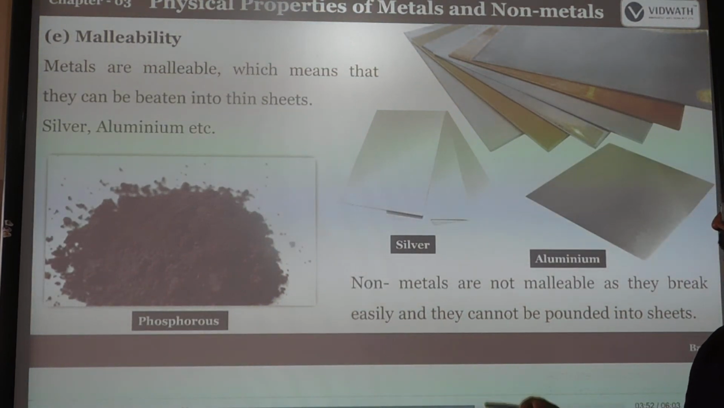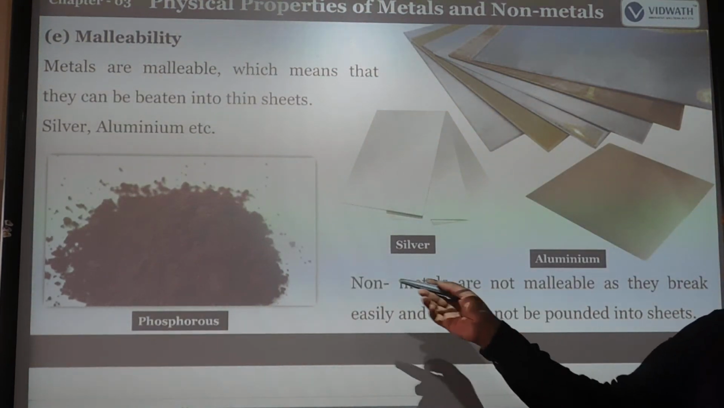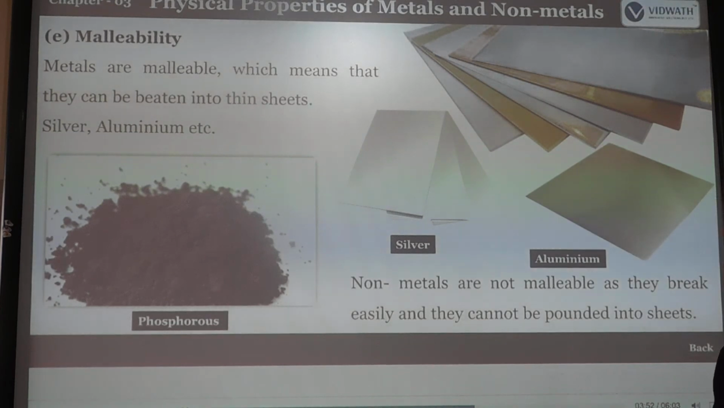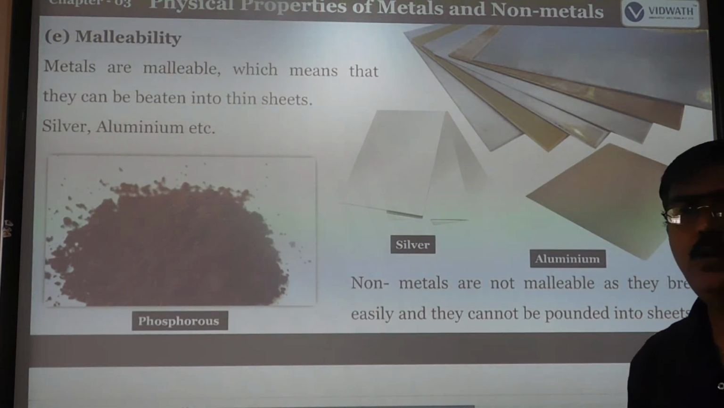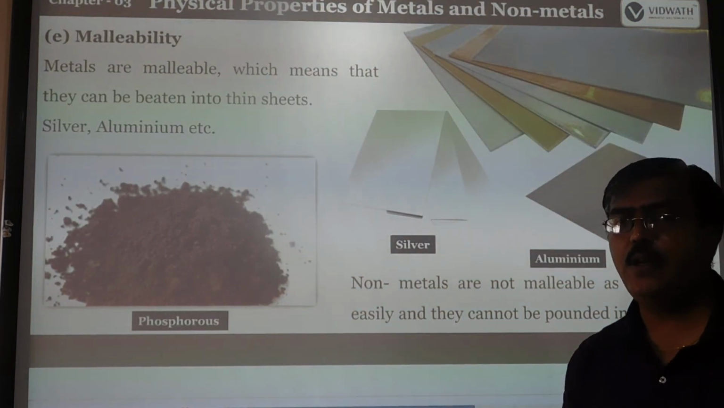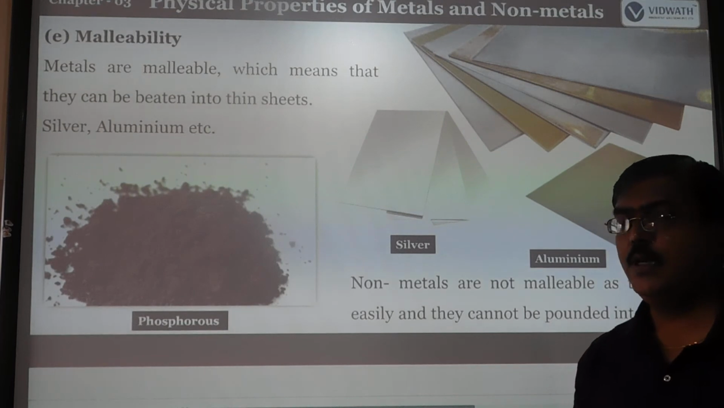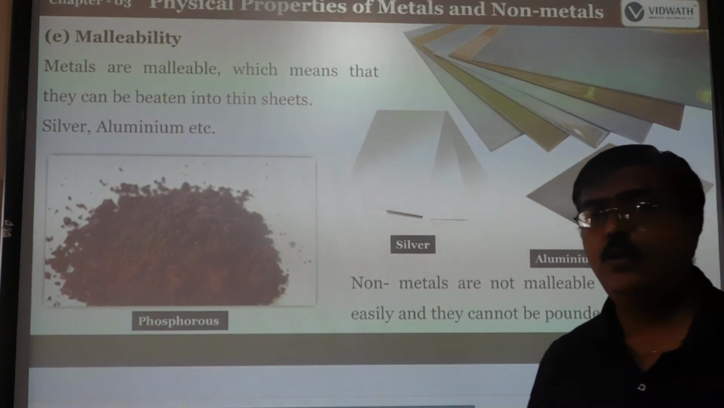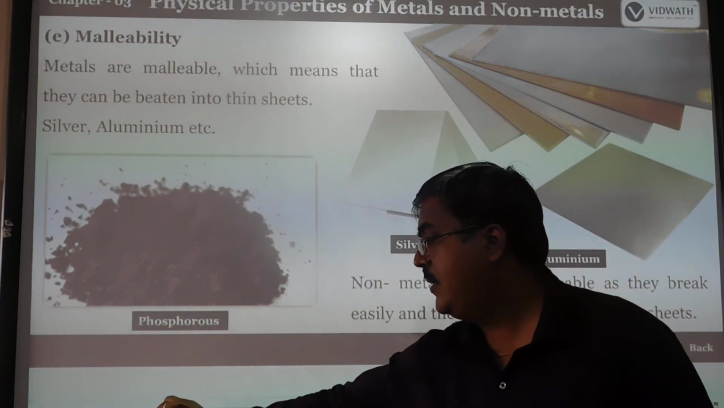Generally, non-metals are not malleable. In powder form, how can they be converted into sheets? Non-metals are non-malleable as they break easily and cannot be pounded into a sheet. So we cannot convert them into sheets. This is also one of the physical characteristics distinguishing metals from non-metals. Malleability means metals can be converted into thin sheets.